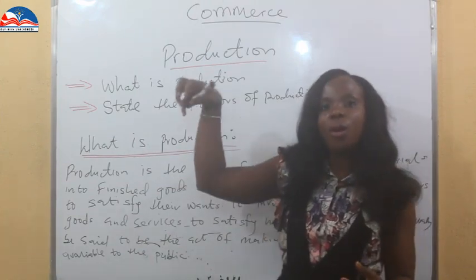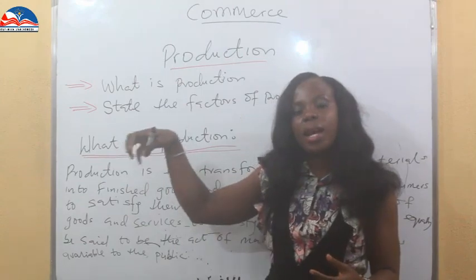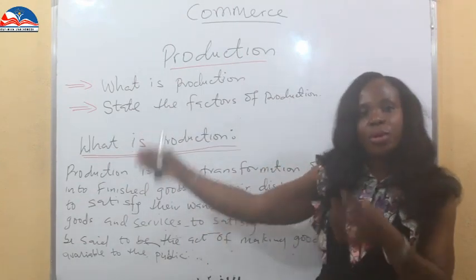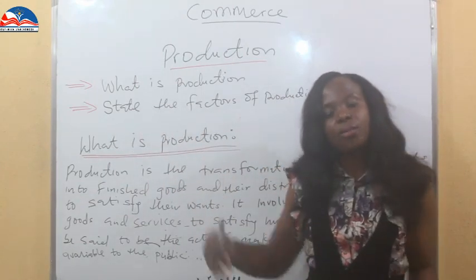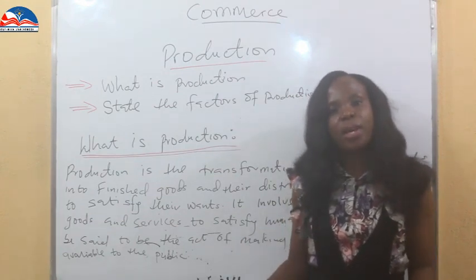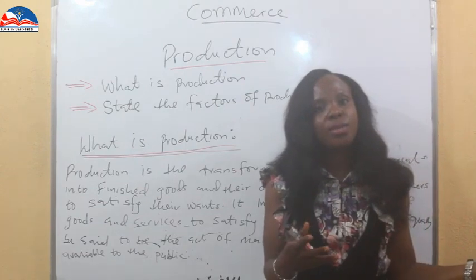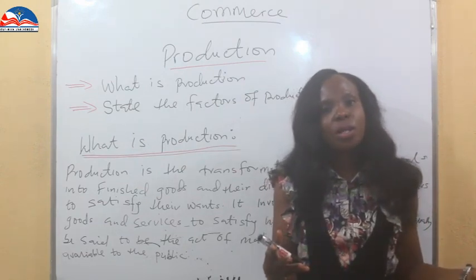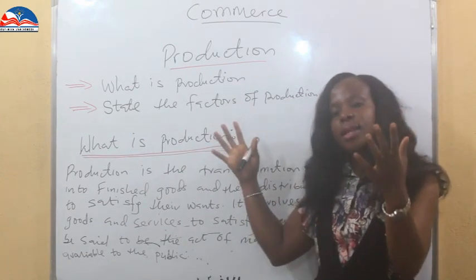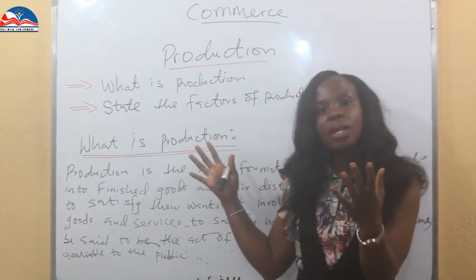So when we use our raw materials, like our rubber, process it, and we use them to make slippers, rubber slippers for ourselves. Plastic rubbers that we use as utensils in our homes. Tanks that we use to store our water.